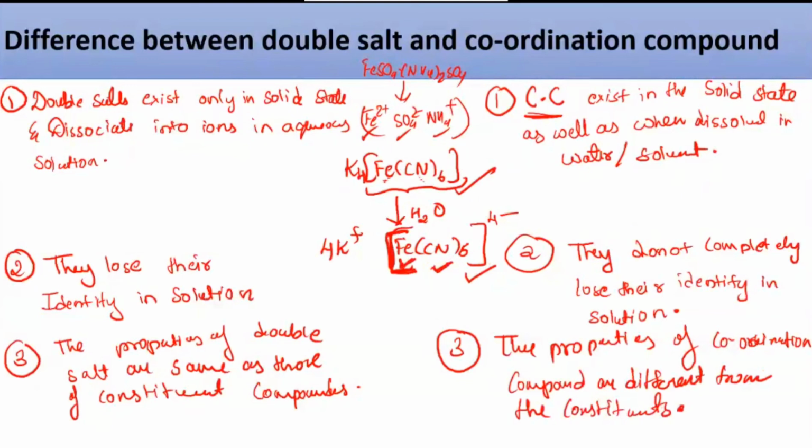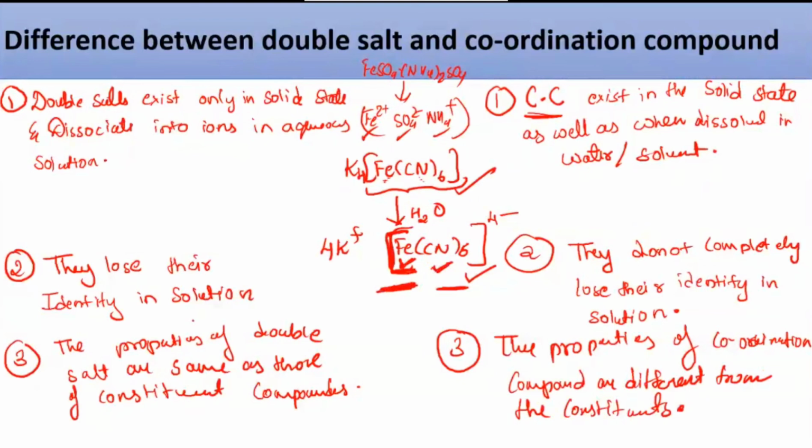I can't say their properties are exactly similar to these ions' properties, because if they were similar, they should have given the answer for the test, but they are not giving the answer. That means the iron, which is ferrous, and the cyanide ions are not free over here. They are still bound to one another through a coordinate bond, so their properties are different compared to the normal ions.